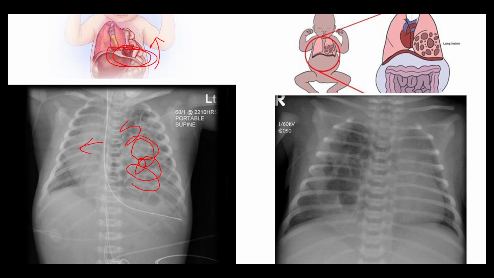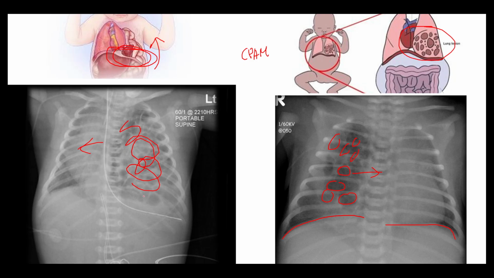On the right side, we have a picture of CPAM, or congenital pulmonary airway malformation. And basically it's like these cyst-like spaces. They might be filled with fluid, or they might be filled with air. I'm not quite sure. And you can see that here. So instead, these are like the cysts. They're kind of round, and they have air or fluid or something in them. And they also push the lungs and heart onto sort of the left side, and the diaphragms, on the other hand, in contrast to diaphragmatic hernia, look intact. So they look similar in terms of the lung fields. They have these round spots, and they're pushing the lungs one way or the other.